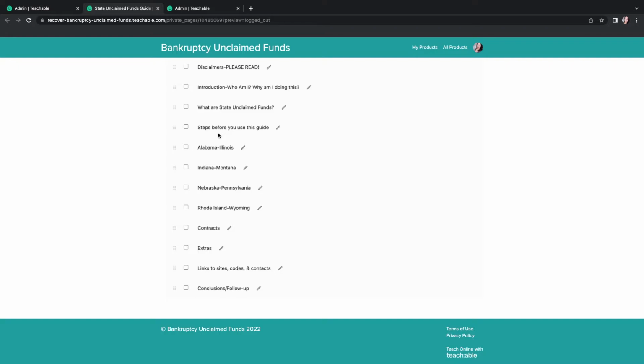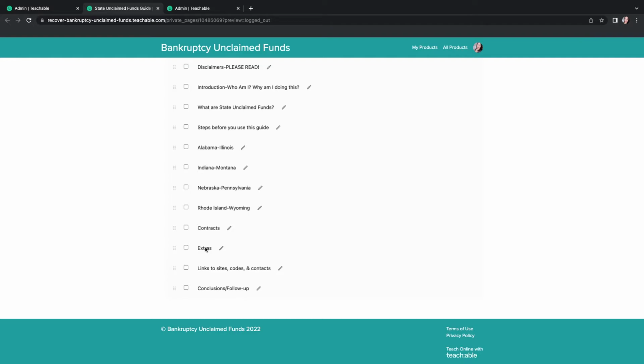And then I get into the nitty-gritty with each individual state. I have it broken out by alphabet here. I cover the code, how to find the treasury sites, all the links, everything is in this guide. And then I go over the contracts, and I have a power of attorney that you can download and use. It's pretty general on purpose so that you can add in code language, add in your client's information, and have them sign it. I go over extras, how to actually review the code information